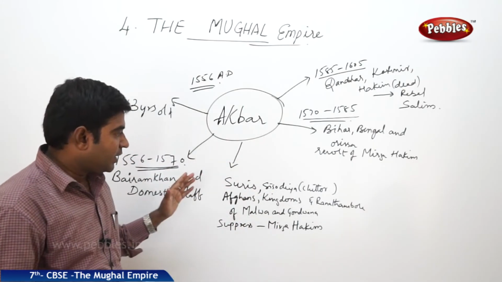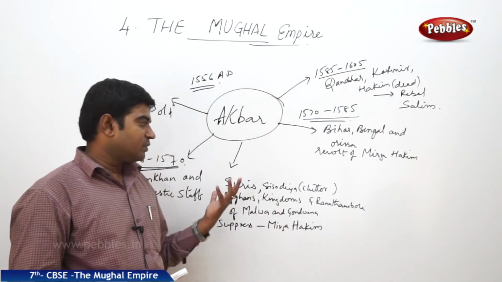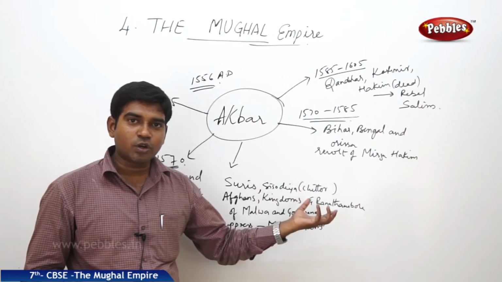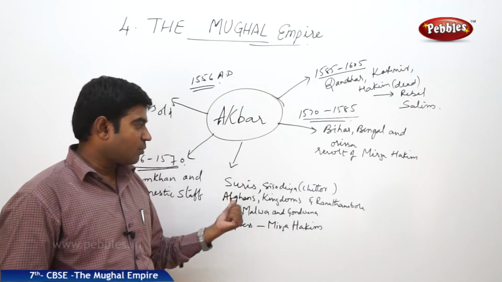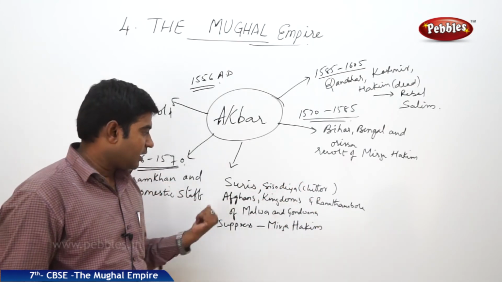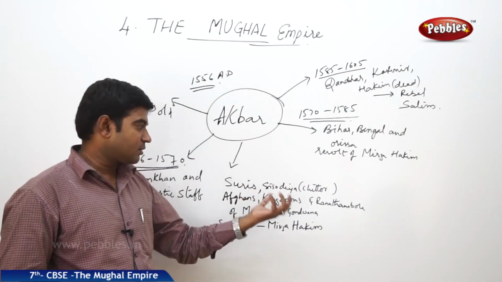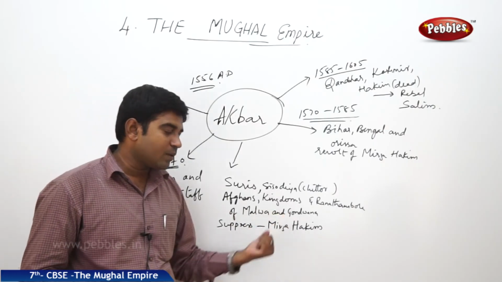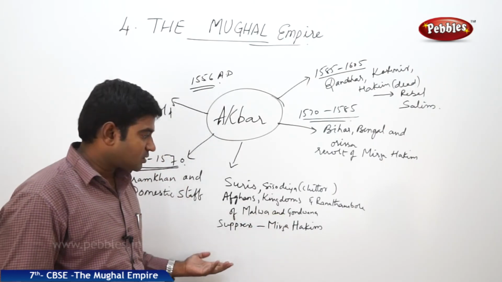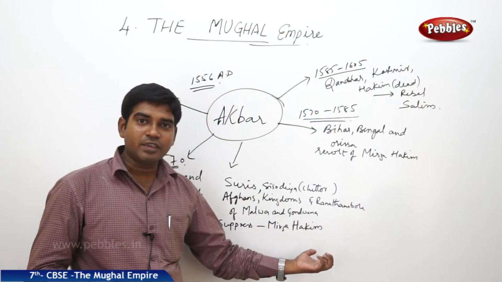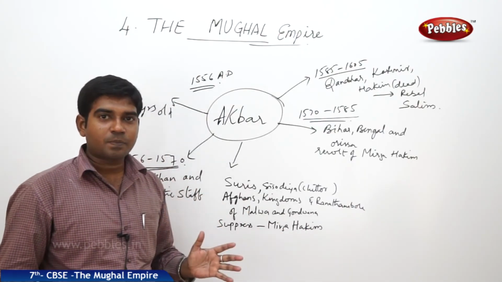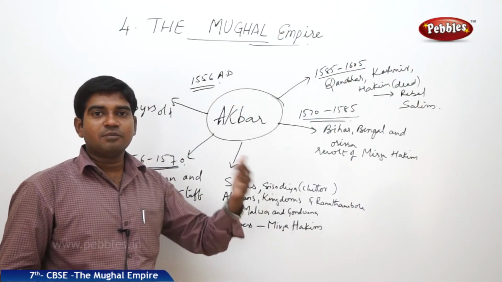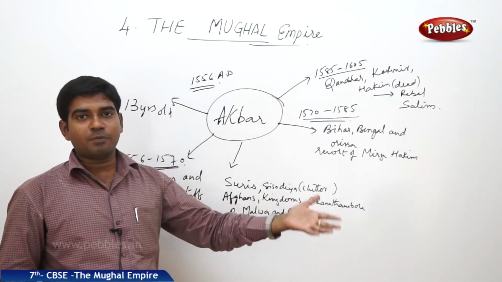He attacked the Suris, then the Sisodias of Chittor, the capital of Chittor. They occupied Ranthambore. Then the Afghans were attacked. The kingdoms of Malwa and Gondwana were attacked. They suppressed the revolt of Mirza Hakim, who was his half brother. All these successes made Akbar's name very popular.